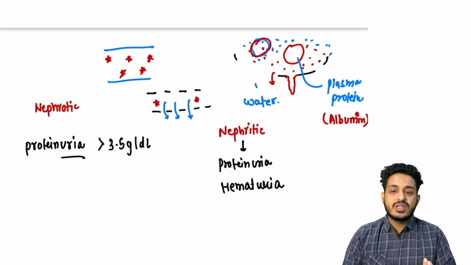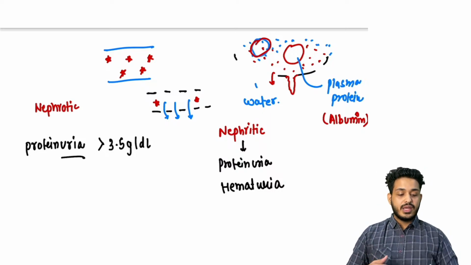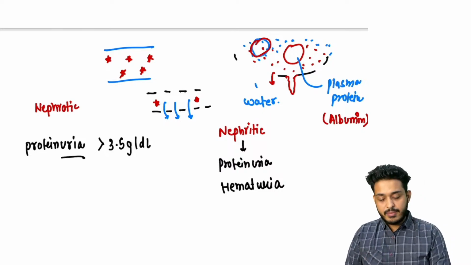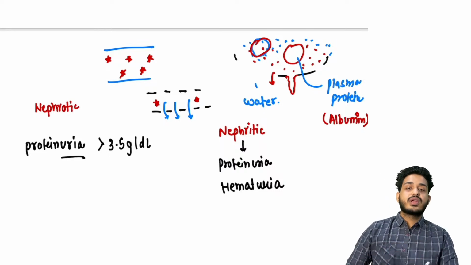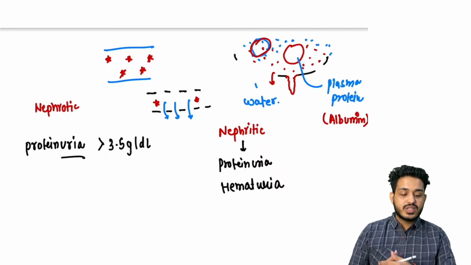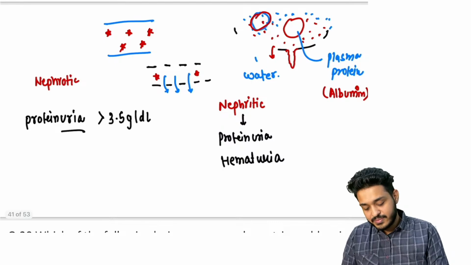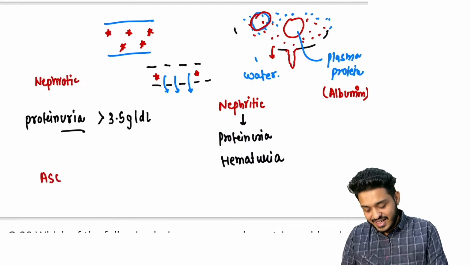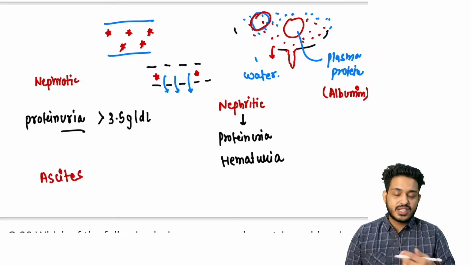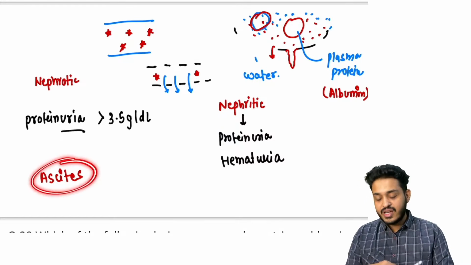Blood means water will start to leak out from the capillaries, and this water is going to get accumulated in the body, right? So if water is accumulating in the abdominal cavity, in your lungs, in your legs, what is going to happen? This is going to cause a disease that is known as ascites. You understand? Whenever you study these two diseases, I will be taking the medicine session as well, so I'm just trying to make the base of it, right? So we are going to have ascites.